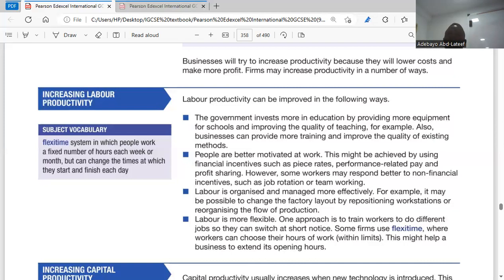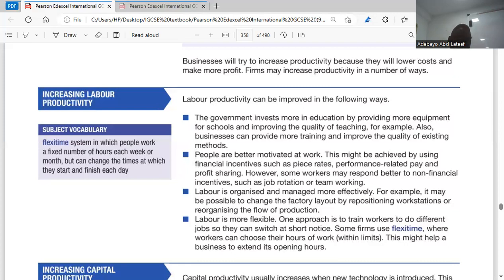Another way to increase labor productivity is through workers' motivation. When you talk about motivation here, you have to think about financial motivation and non-financial motivation. For financial motivation, we're talking about incentives like piece rate, where you pay them according to what they produce, profit sharing, and performance-related pay.